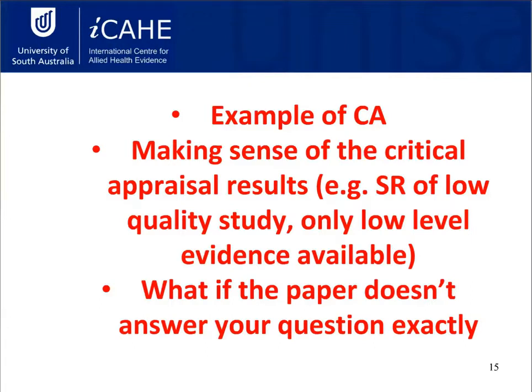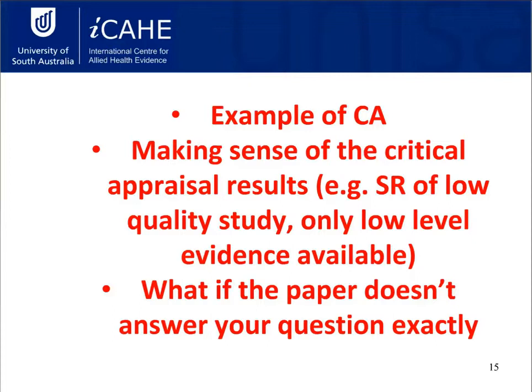What I'm talking about here with making sense of the appraisal results is understanding that some studies that you might be reading may report as low quality. Typically a systematic review might report as low quality, but it might be because the evidence that they're assessing is only low quality.